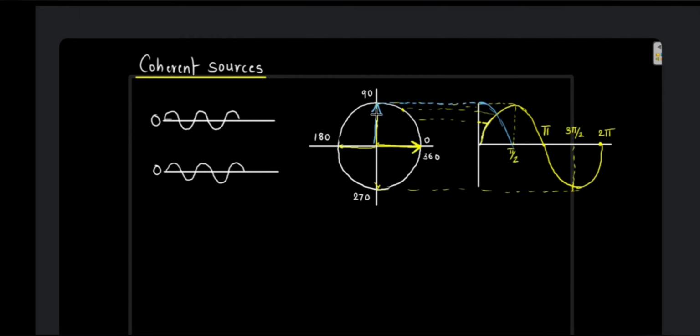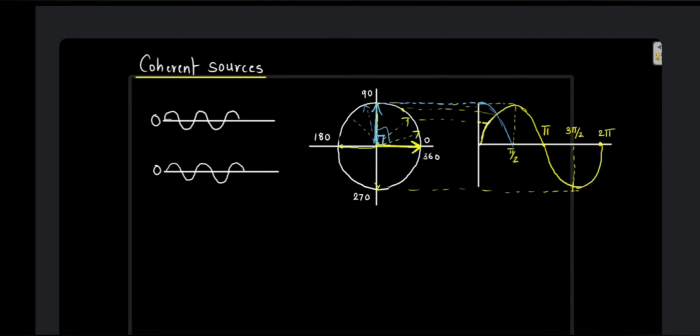So what is the angle between the two arrows? The angle between the two arrows is 90 degrees. It is pi by 2. That means the phase difference between these two waves is 90 degrees. So it will continuously change now. As the yellow arrow proceeds, your blue arrow will also proceed further by the same angle. Every time the angle between them is going to become 90 degrees.